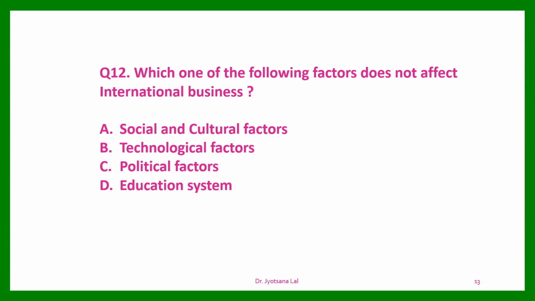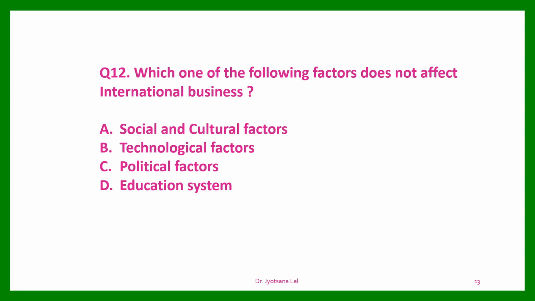Question number 12. Which one of the following factors does not affect international business? Guys, you are studying international business, so you must know the factors that affect the international business environment. So what are those factors? If you see, the first three options are correct regarding factors. Social and cultural factors, technological factors, political factors.